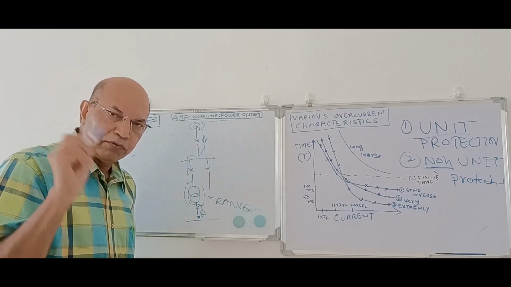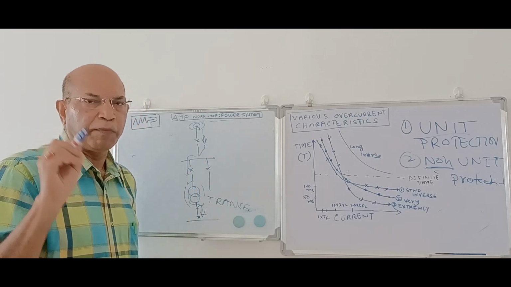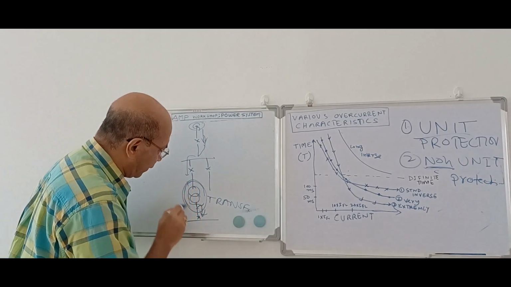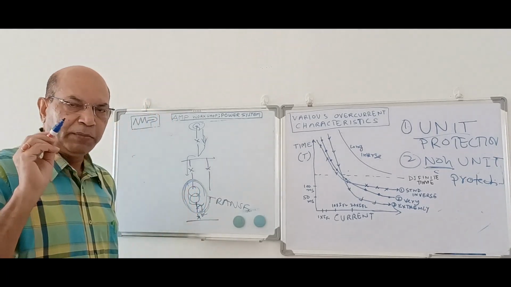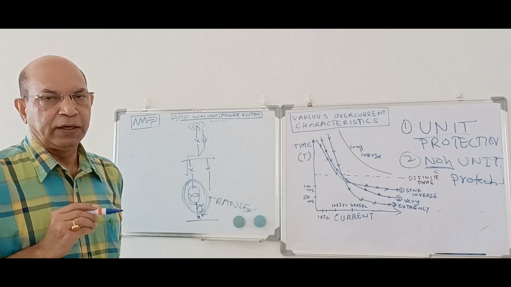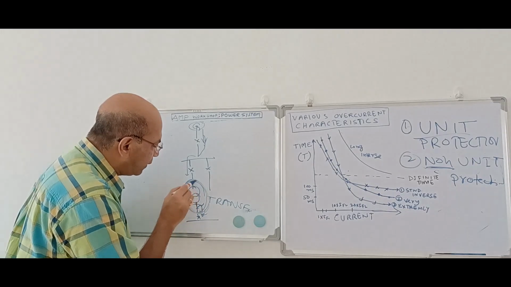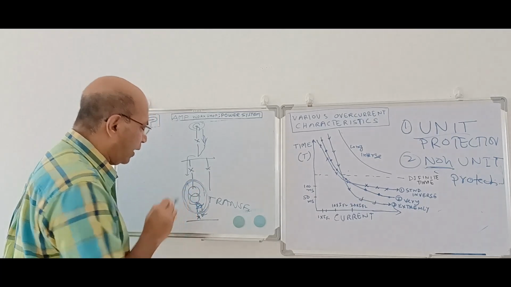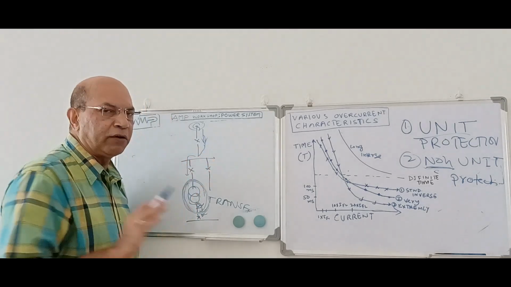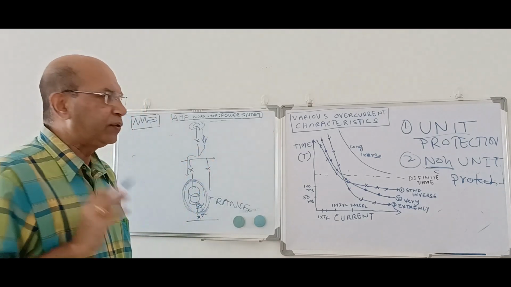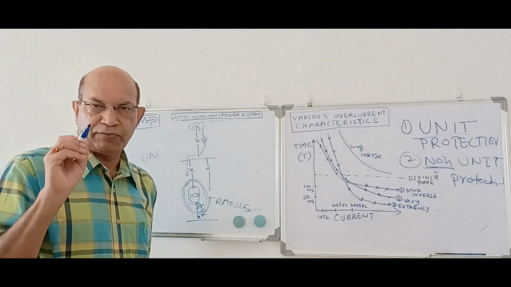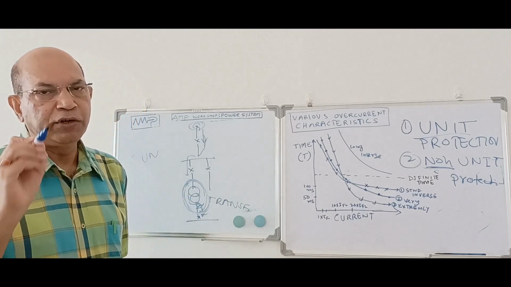But the fault protection operation is limited within this equipment. Within this equipment, the operation of this device will be limited. No other device will be subjected to this condition. If that is the case, then we say this is a unit protection. That means when there is a fault over here, the protection will operate only in this area. No other area equipment will be operated. If that is the scheme, then we call it unit scheme. Like our differential protection, merz-price current differential protection, is a unit protection.